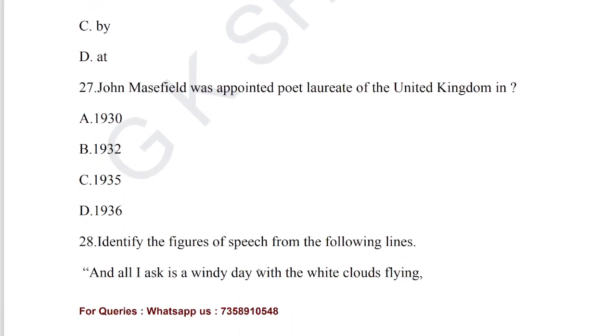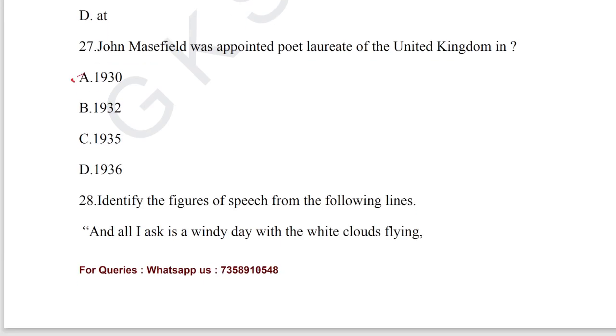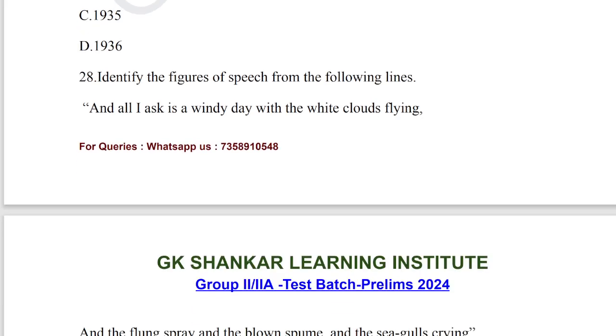Let's go for question number 27. John Masefield was appointed Poet Laureate of the United Kingdom in the year 1930. Option A is the correct answer for question number 27. Let's move on to question number 28.